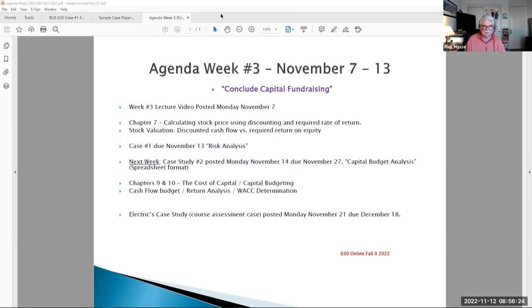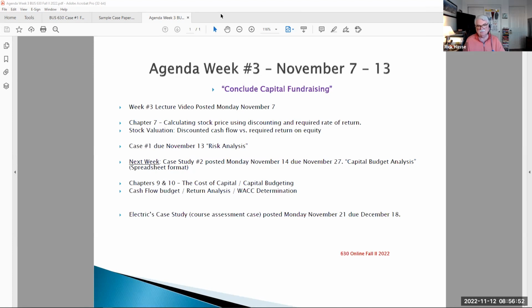That'll lead us into our next major block of our class over the next few weeks, capital budgeting, where now that we know where capital comes from, stocks, bonds, we now know the financial situation, the risk situation of our company. Now we can begin to invest in assets and provide those returns to our investors in our financial capital structure.